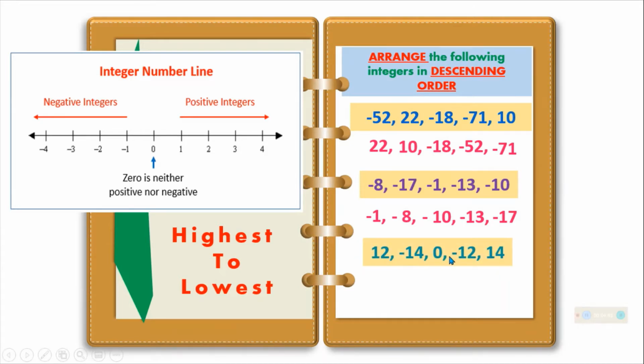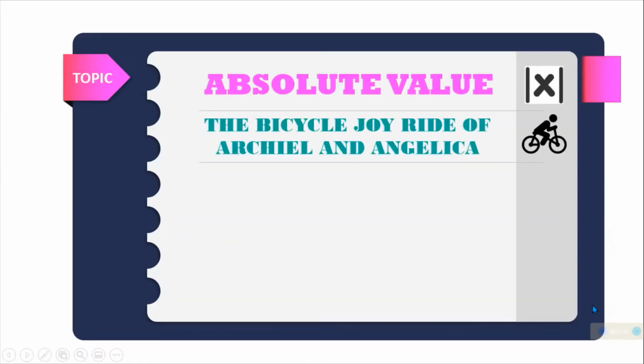How about this one? 12, negative 14, 0, negative 12, and positive 14. What will be the first one or the highest? The highest is positive 14. Next, positive 12. Next is 0. Actually, nasa gitna. 0, then negative 12, then negative 14. So, we proceed to absolute value.